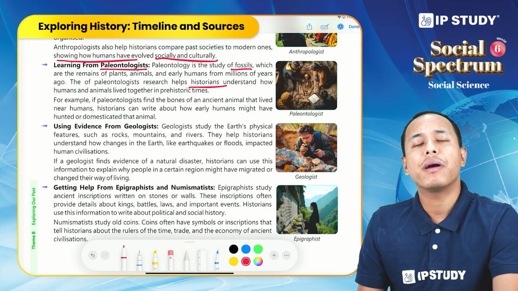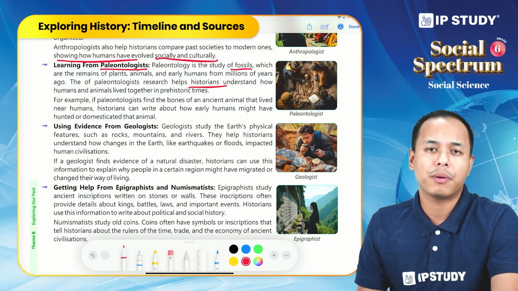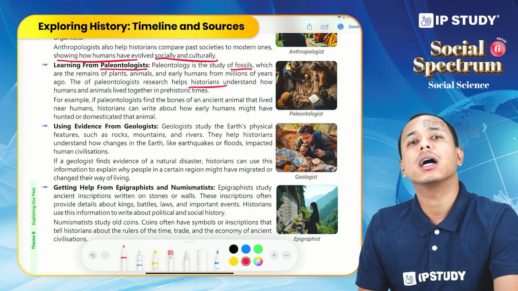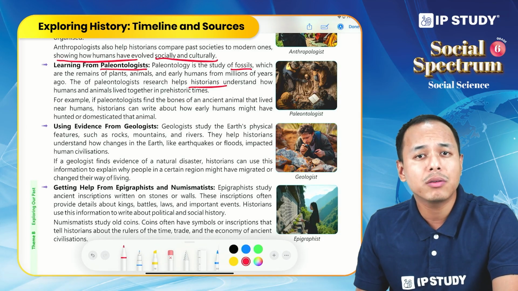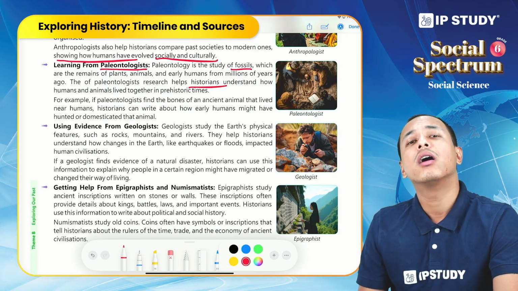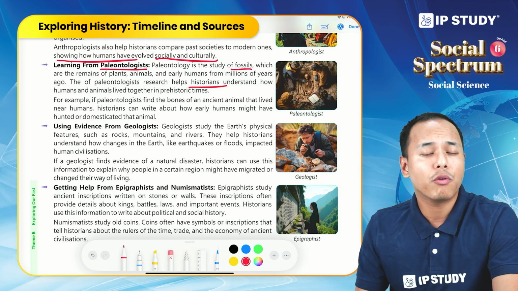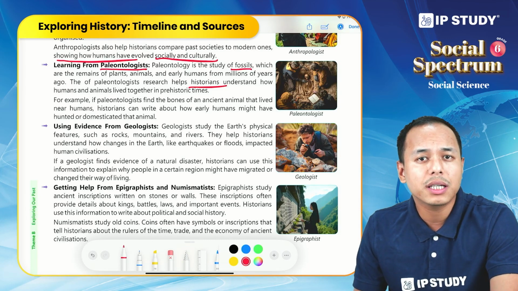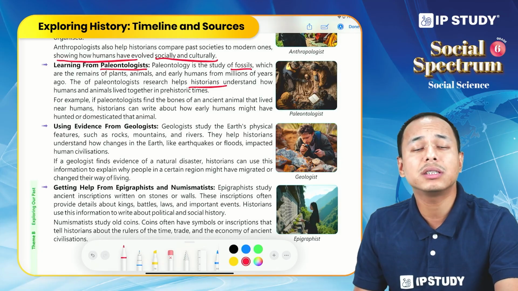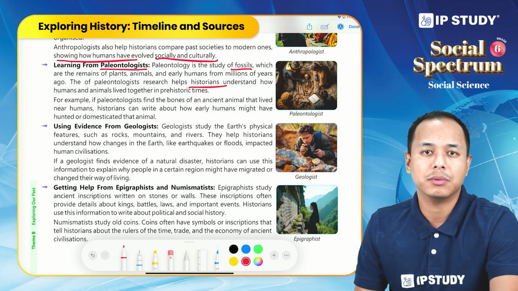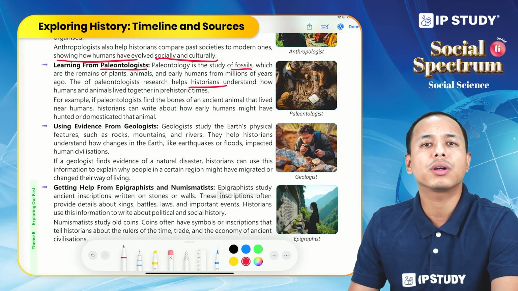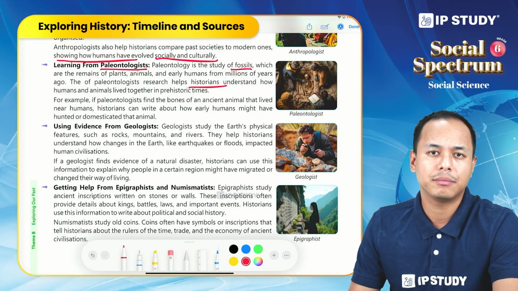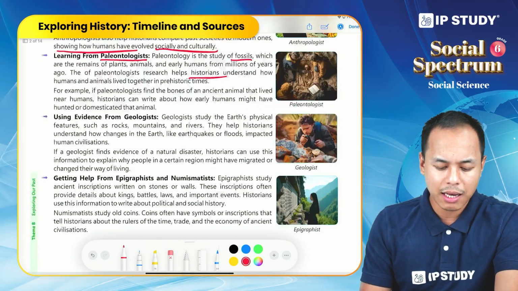Suppose a paleontologist discovered a bone of a particular animal. By researching the bone, the historian can find out whether that animal was a domesticated animal or a wild animal. Suppose it was domesticated, then we can say that the particular civilization domesticated animals. Suppose it was a bone of a wild animal, historians can say, okay, maybe this animal was hunted. So in this way, paleontologists help historians.